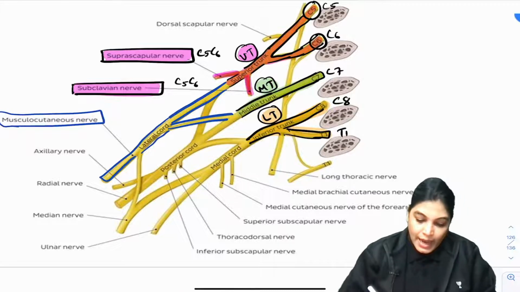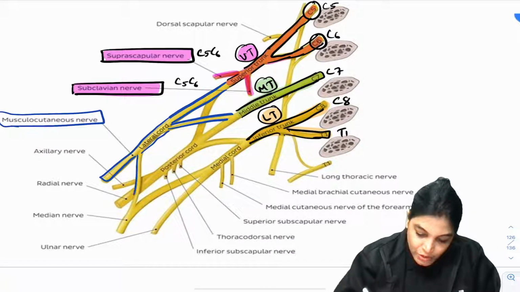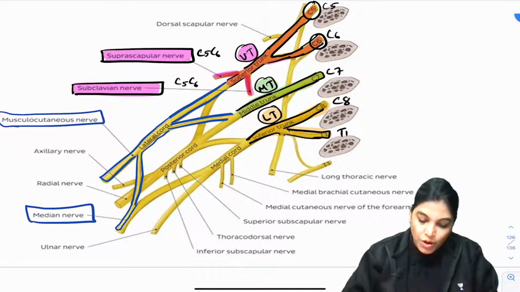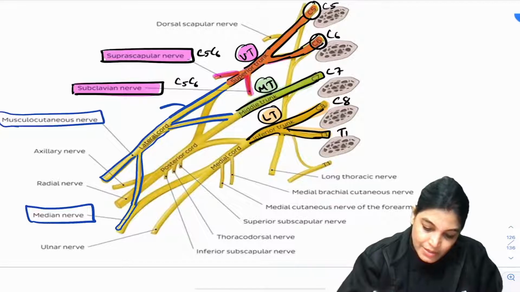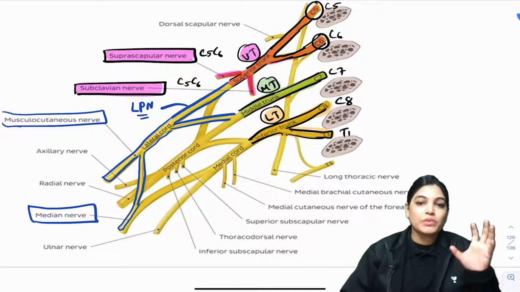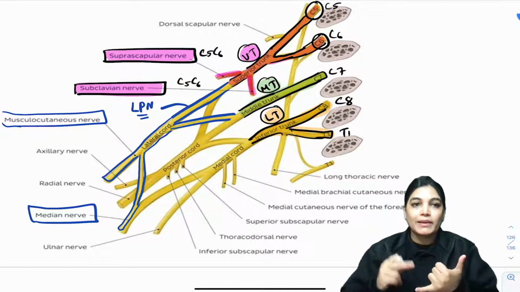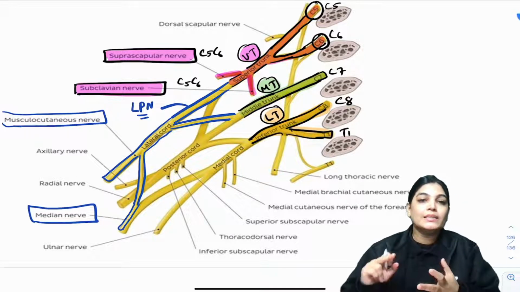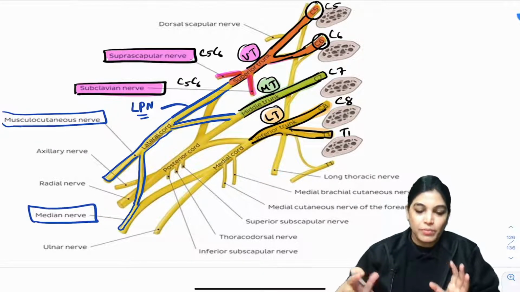Okay. And it is also giving lateral root to median nerve. See here, this is forming the lateral root of median nerve. So this is median nerve, lateral root is formed, and one more branch is given, that is not seen here, LPN. What is it? Lateral pectoral nerve. So LPN is lateral pectoral nerve. So these are the three branches: lateral pectoral nerve, musculocutaneous, and lateral root of median nerve. These are the three branches from the lateral cord of brachial plexus.